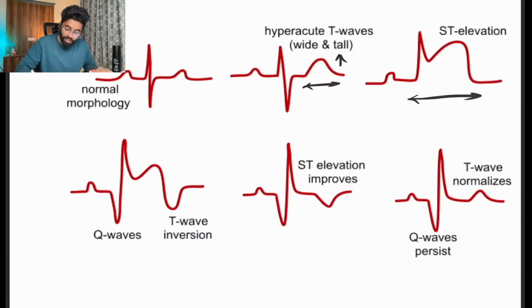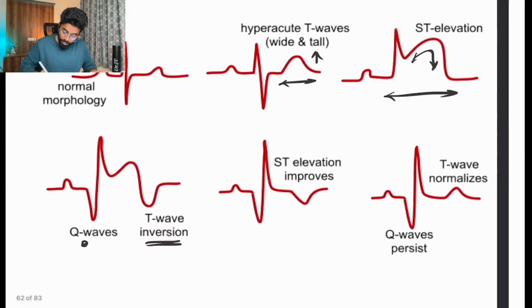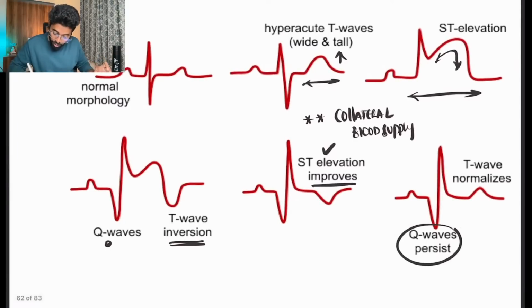Then in acute MI, we can clearly see ST elevation and the T wave taking the ST along with it. We can also see the subacute stage, with T wave inversions and development of Q waves as well. And see here the improvement of the ST elevation. Maybe the patient has been treated, or the patient has a strong collateral blood supply around the damaged ventricular myocardium. And in the next one, we have a Q wave that is very much persistent and the T wave becoming normal. We can say this is a chronic or evolved MI.